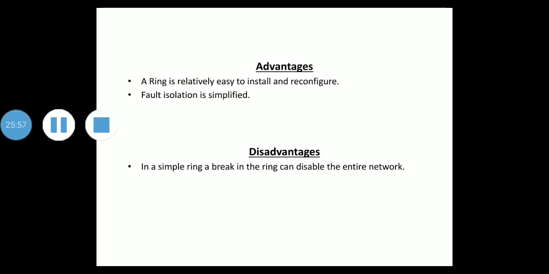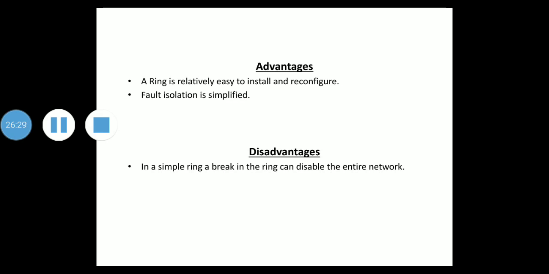The disadvantage is a break in the ring can disable the entire network, but this weakness can be solved by using a dual ring or a switch capable of closing off the break. However, as there is unidirectional traffic, it can also become a disadvantage.